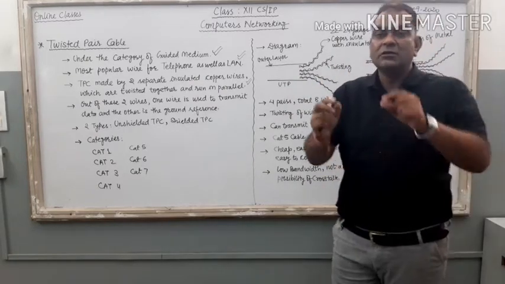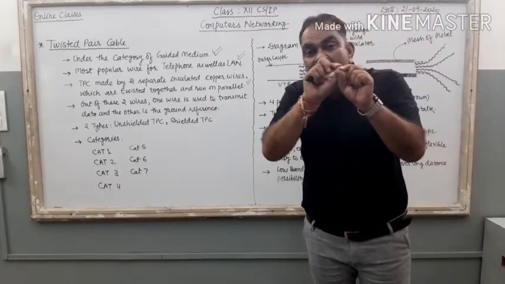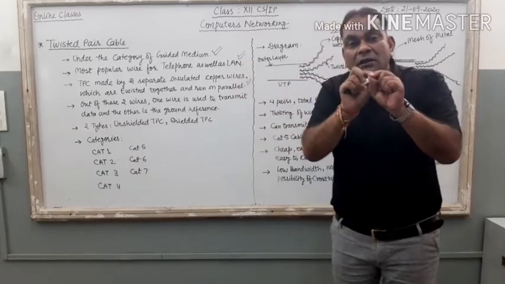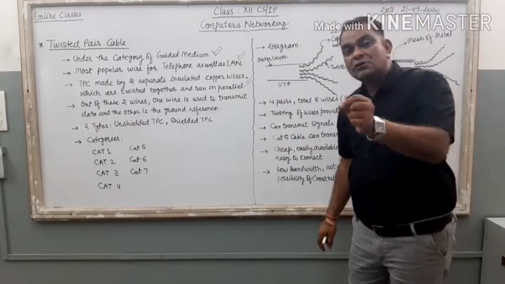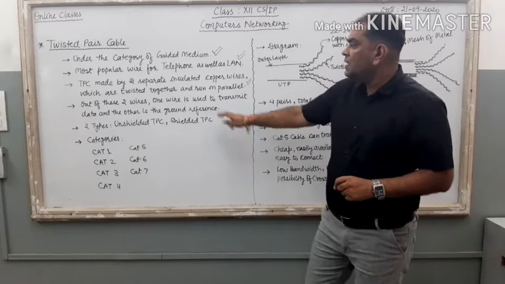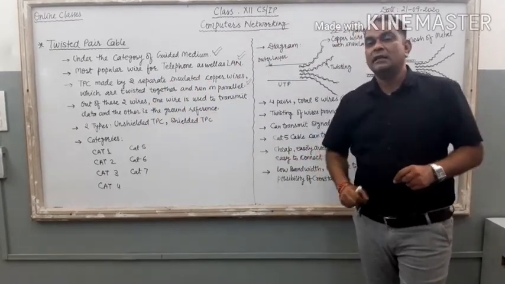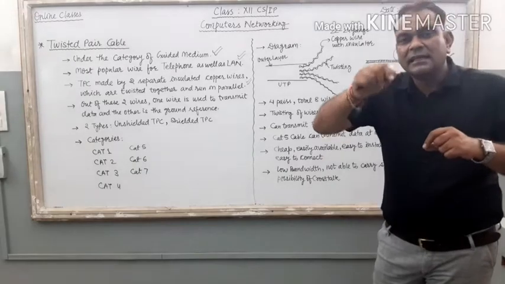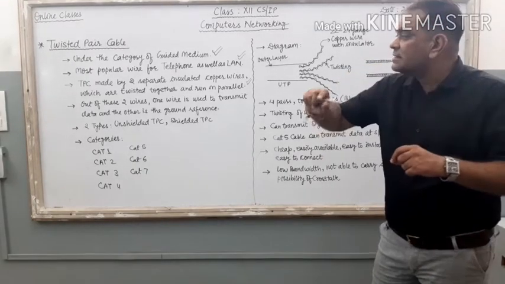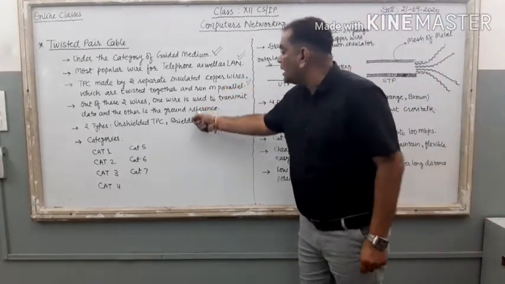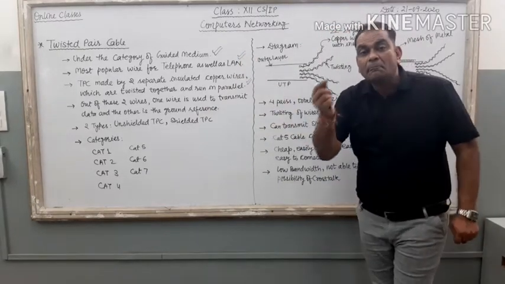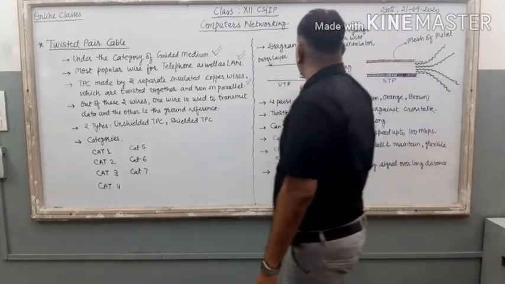Insulated means what? Insulated means one plastic coating is there on this copper wire. So it is insulated copper wire, which is twisted together. Twisted means just like this, one is spiral. These wires are twisted together and run in parallel. Just see the diagram here.